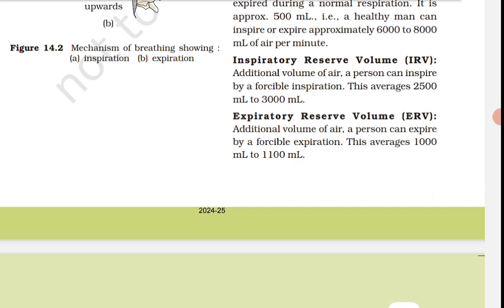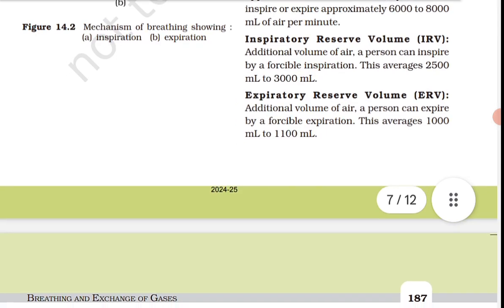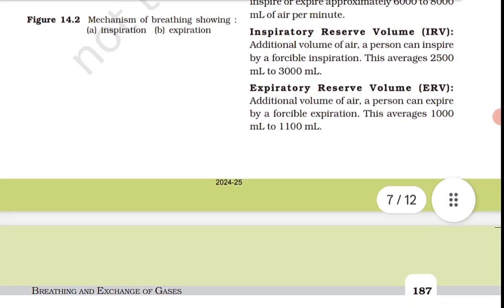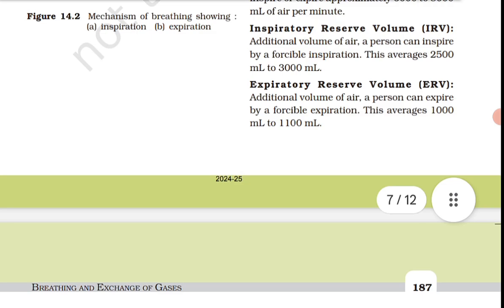This leads to an increase in intrapulmonary pressure to slightly above the atmospheric pressure, causing the expulsion of air from the lungs, that is expiration. We have the ability to increase the strength of inspiration and expiration with the help of additional muscles in the abdomen. कहाँ पे? In the abdomen.